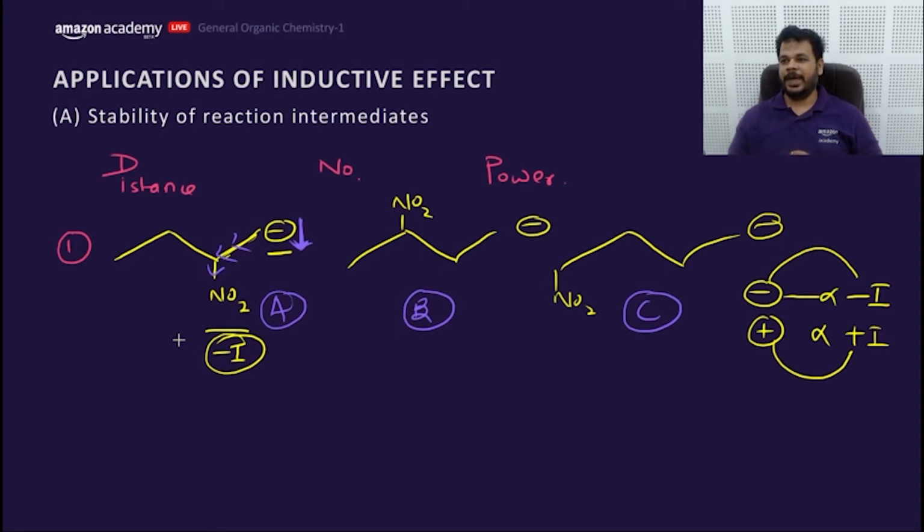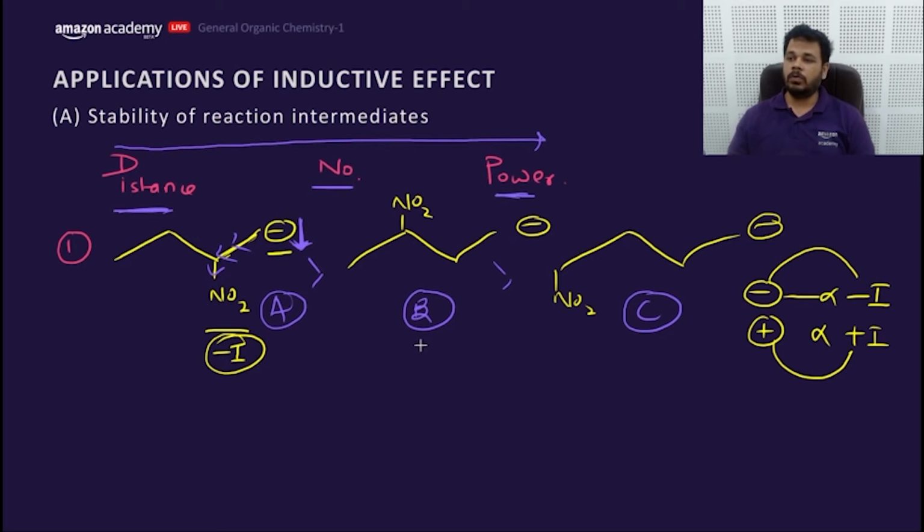You can do it. Okay. The first is more stable. Yes, the first would be more stable. You will answer according to this order only. Firstly, you will look for distance. If distance would be same, then you go for number, and lastly you will go for power. So yes, Ojas says A, B, C. Absolutely correct, my dear friends.